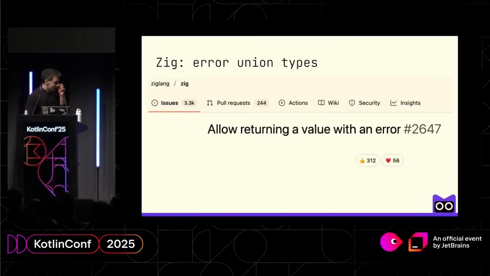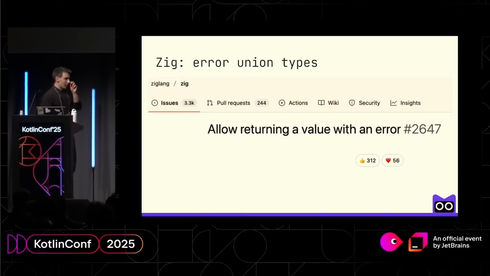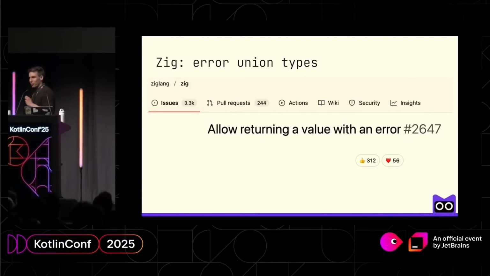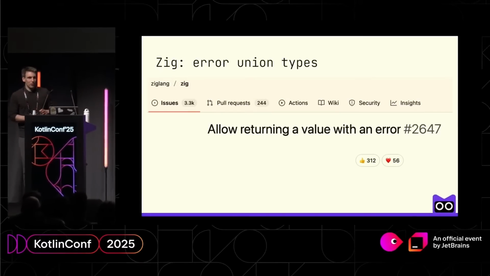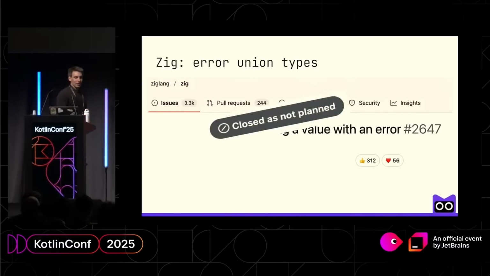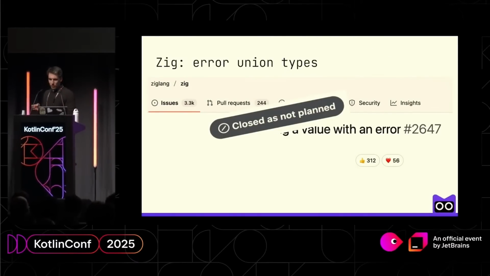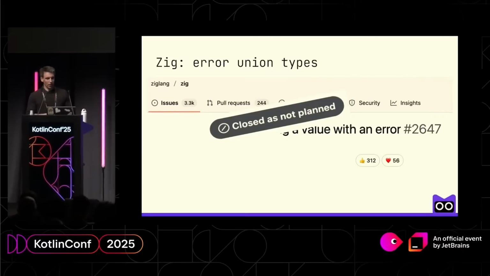And speaking of the Zig programming language, if you take a look at their GitHub issue tracker, one of the most upvoted issues is to allow using this additional metadata together with errors, because in their design you can use errors just as tags. They cannot carry additional metadata. But unfortunately, it was closed as not planned because of their other features that contradict this behavior, mostly with lifecycle problems. So here, we are still not completely as Zig.